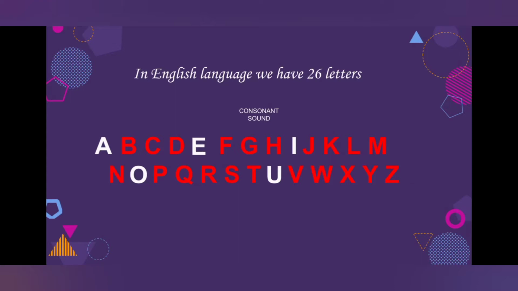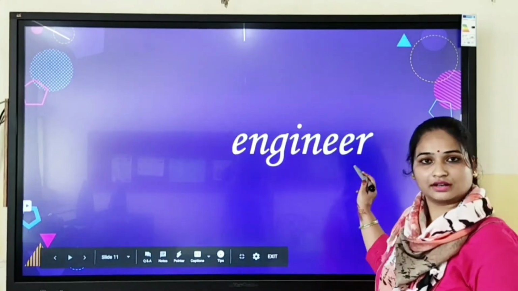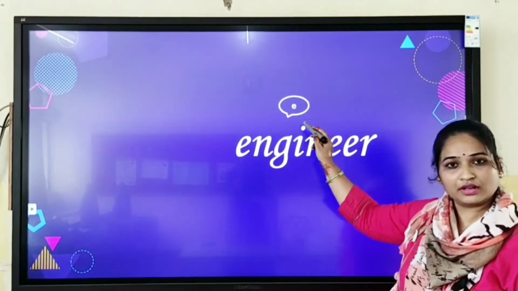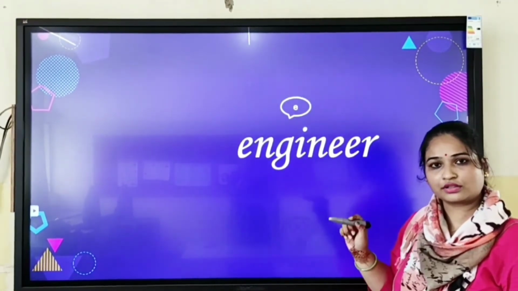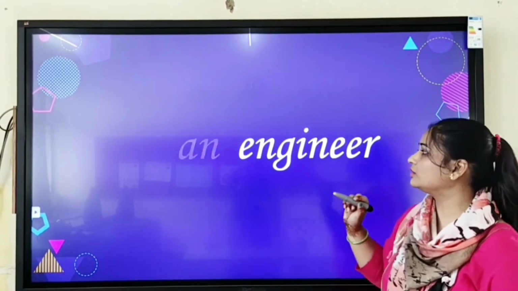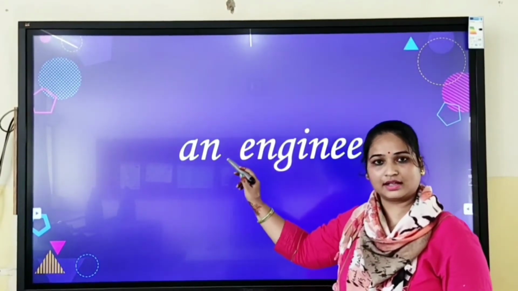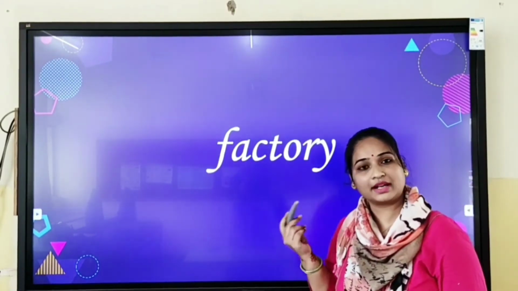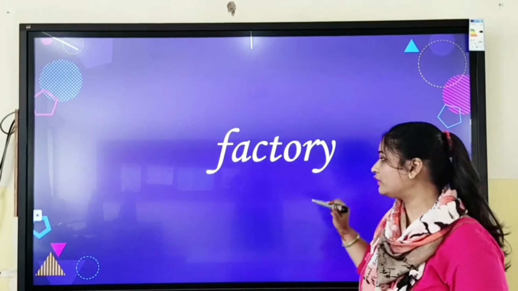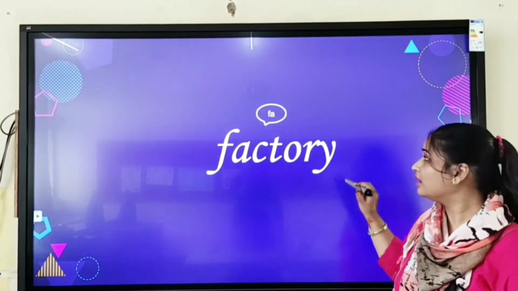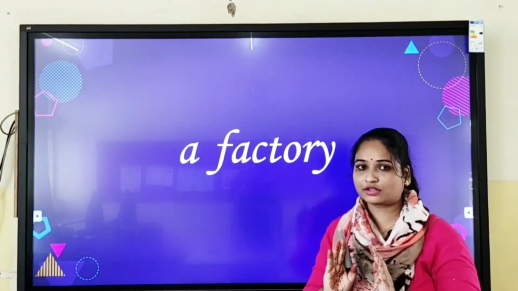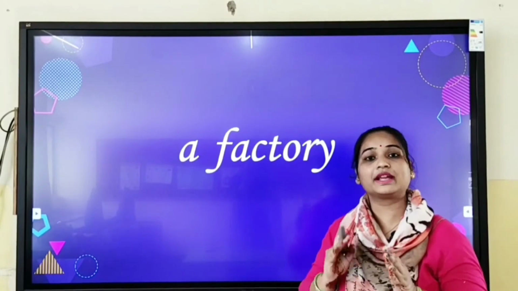Now let's understand this through a few examples. Engineer. With which sound is it beginning? E. This sound. So is it a vowel sound or a consonant sound? It's a vowel sound. So what will we place? An. Article an. Factory. It's beginning with a consonant sound. So what will we place? Fa is the beginning sound. We'll place article a. So have you understood? We have to focus upon the beginning sound.